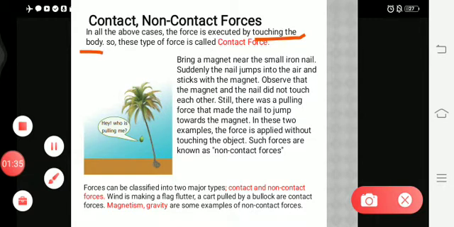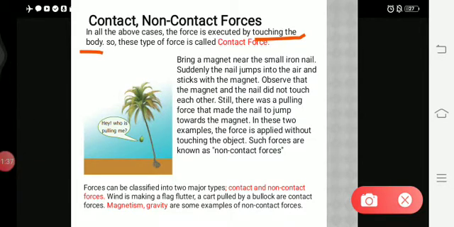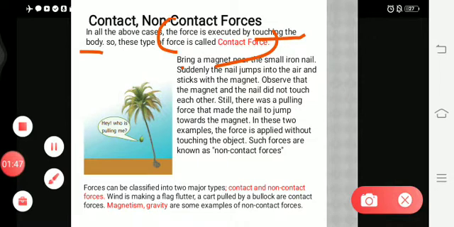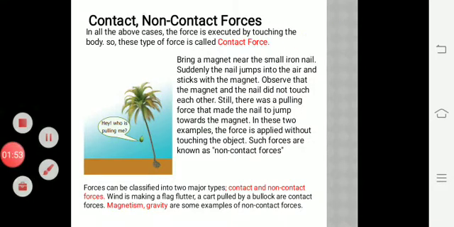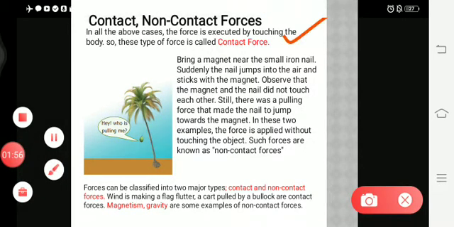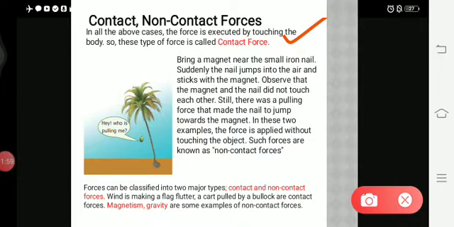Touching the body. The force is executed by touching the body. So this type of force is called what force? Contact force. When they ask the question what is meant by contact force, you can write this: the force is executed by touching the body. This type of force is called contact force.